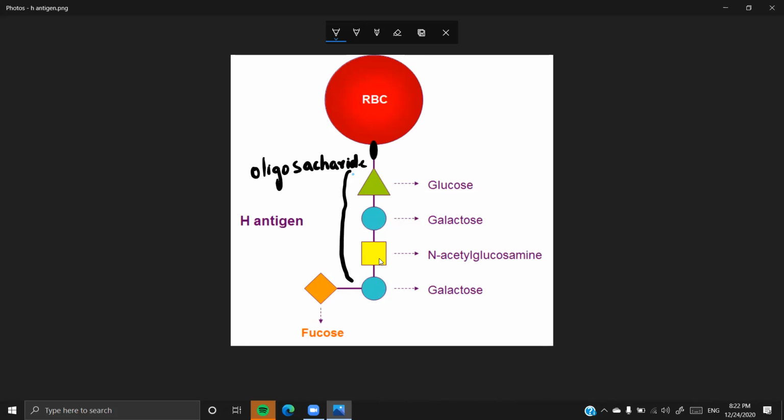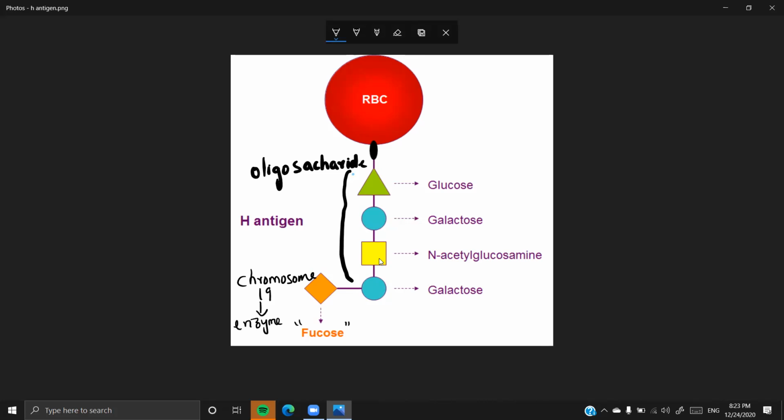Now you can see that the oligosaccharides present here are the basic things, but chromosome 19 is going to make an enzyme. It makes an enzyme which transfers this sugar, called fucose, to this common oligosaccharide present on the glycoprotein, so you get an addition of a new sugar called fucose here.